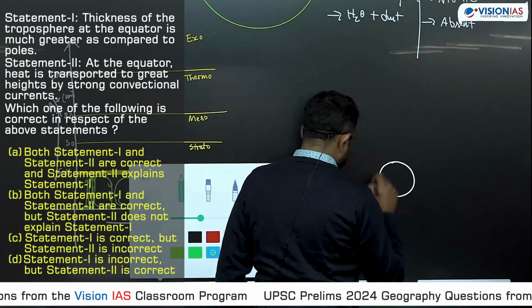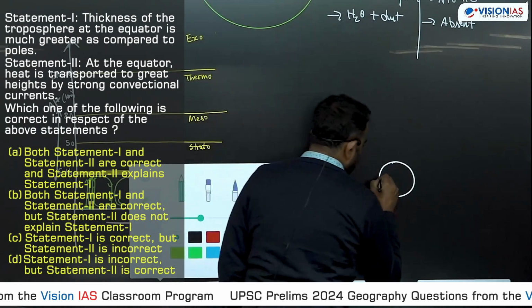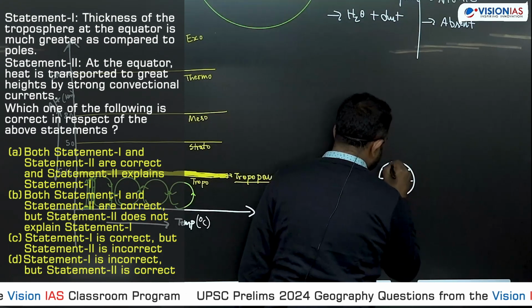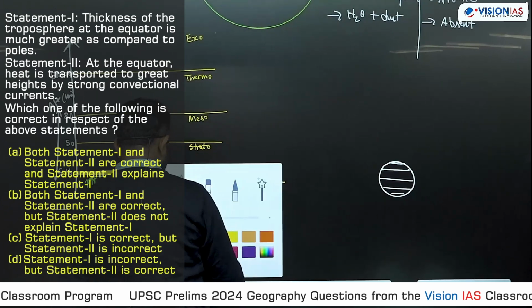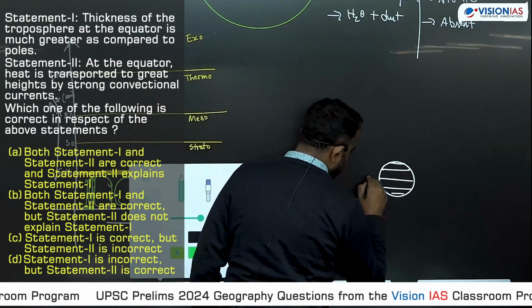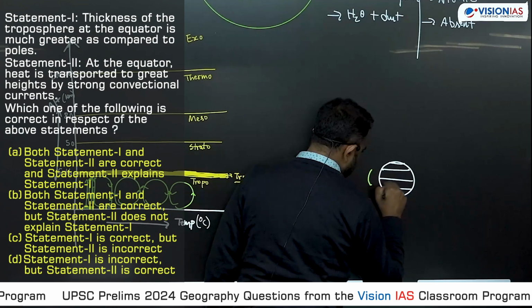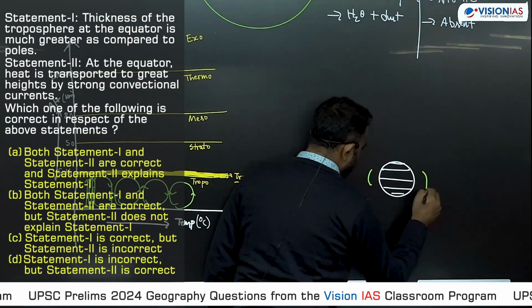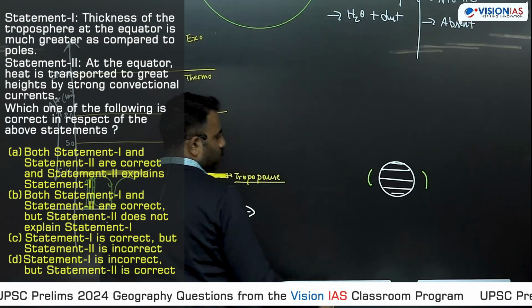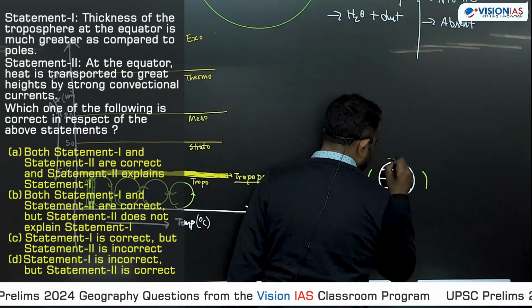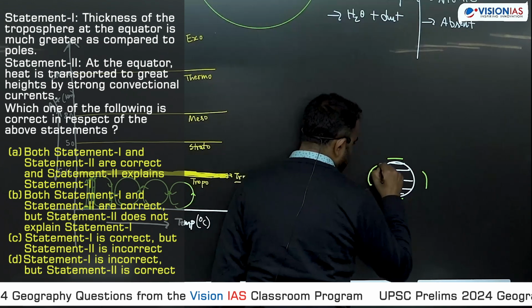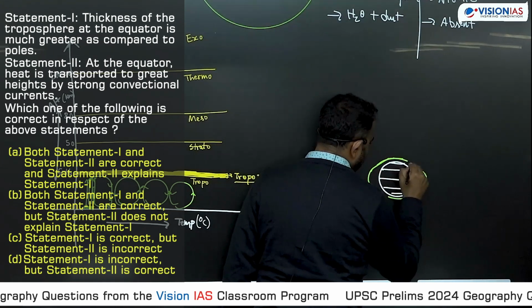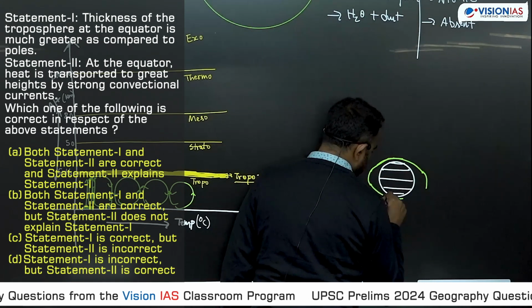Okay, this is the overall latitudes of Earth. Near to the tropical region, the height of the troposphere is 16 kilometers. Near to the polar region, the height of the troposphere is just 6 kilometers. This height decreases from tropical to polar regions like this.